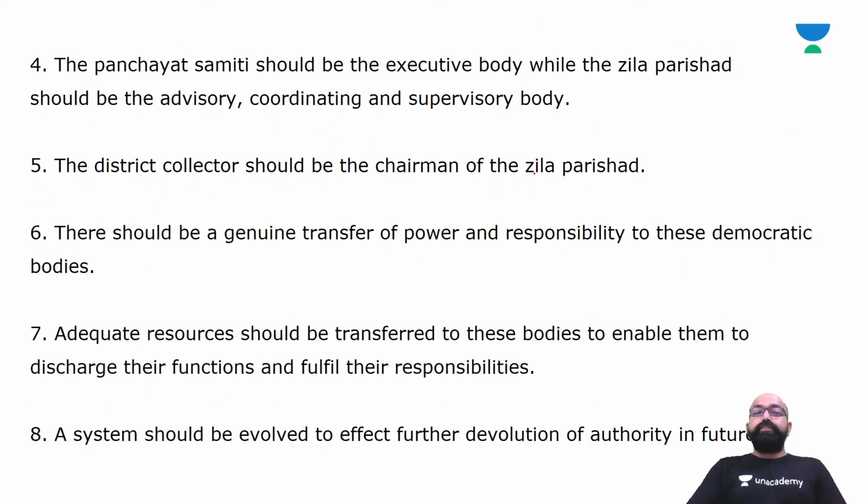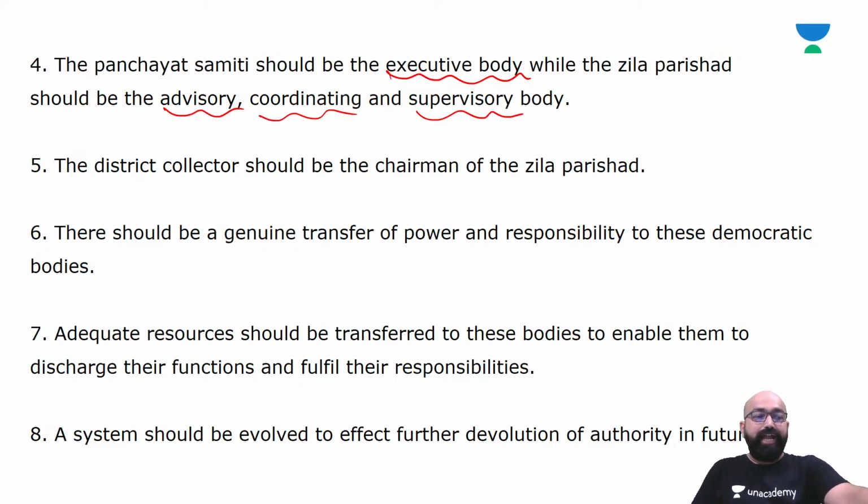The Panchayat Samiti should be the executive body at the block level, while the Zila Parishad should be the advisory, coordinating and supervisory body.